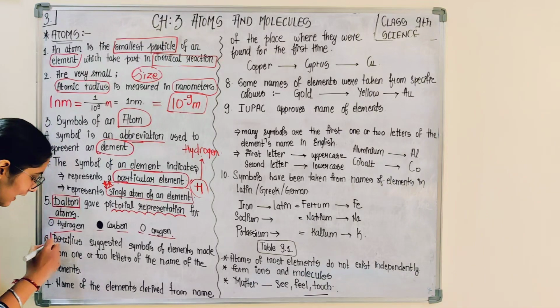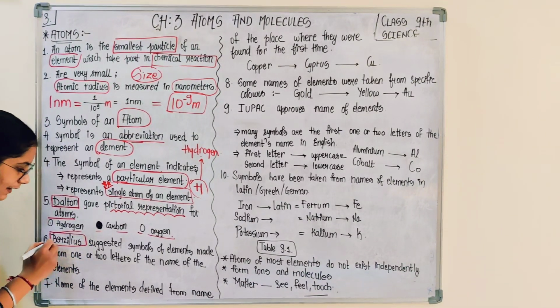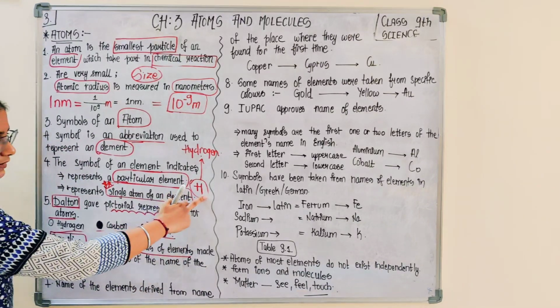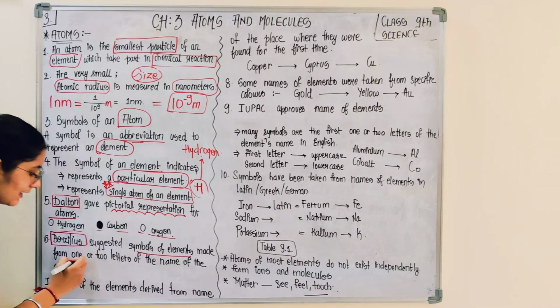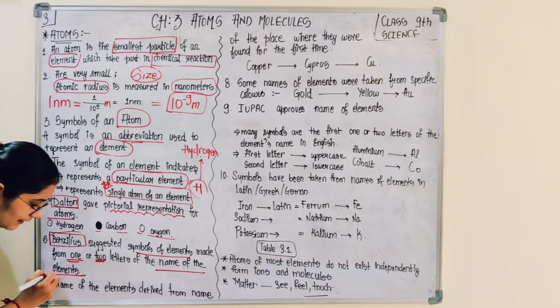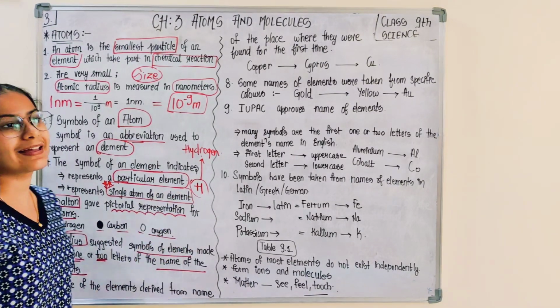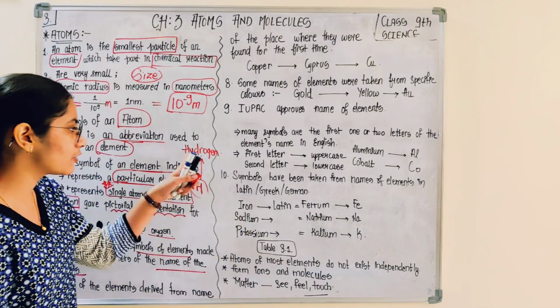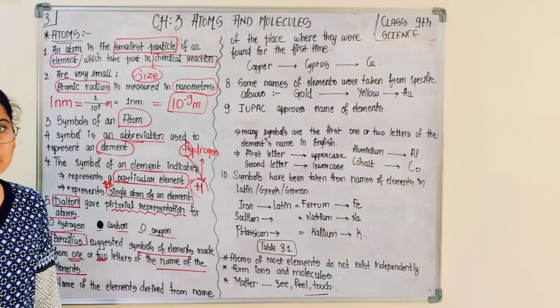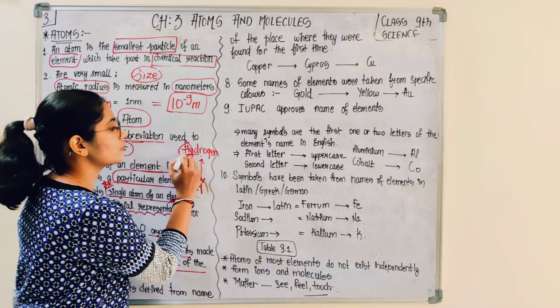Next came another scientist, Berzelius. So Berzelius suggested symbols of elements, as we discussed, like this. He said that you can use one or two letters of the name of that element and make the symbol for that element. Like here, using the first letter of hydrogen they gave the symbol for hydrogen. Similarly you can use the first two.